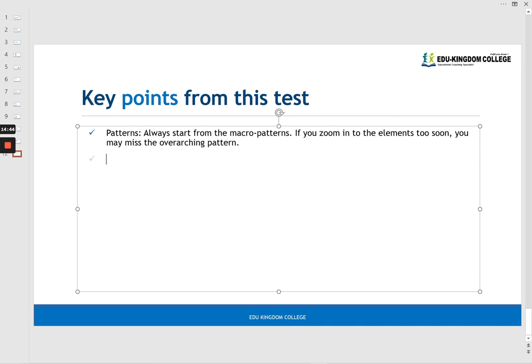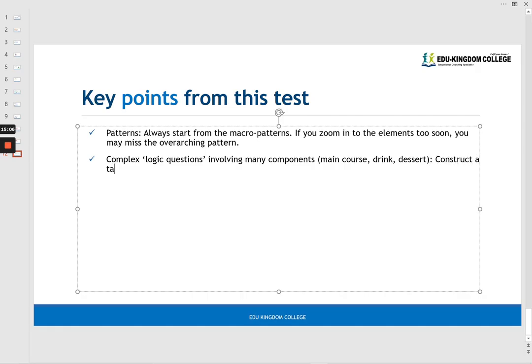Now for complex logic questions involving many components. So in this case, it was the main course, drink, and dessert. Okay.